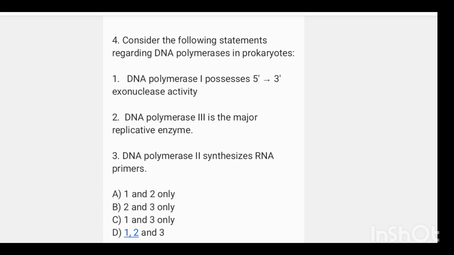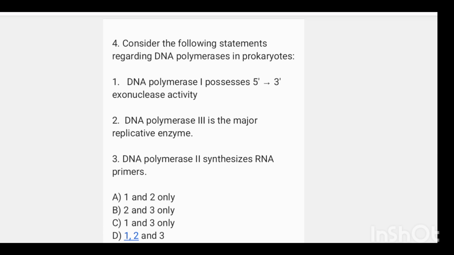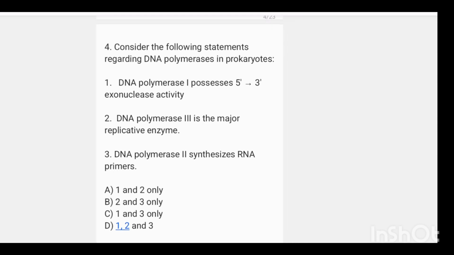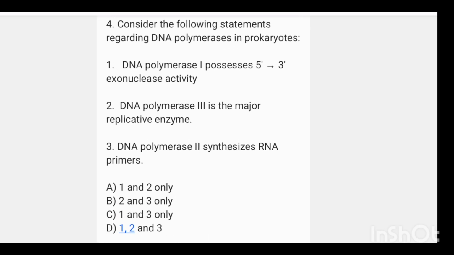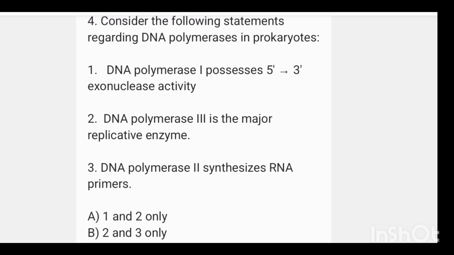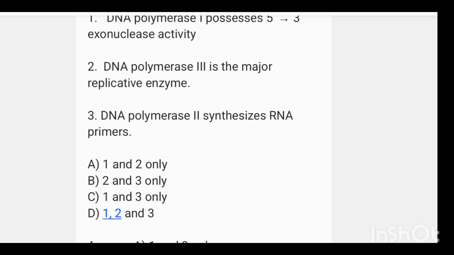So the statements are regarding DNA polymerases in prokaryotes. First statement, DNA polymerase 1 possesses 5' to 3' exonuclease activity. That is correct. Second, DNA polymerase 3 is the major replicative enzyme. That is also correct. DNA polymerase 2 synthesizes RNA primers. That is a wrong statement. So here the correct answer is option A, 1 and 2 only. That is, DNA polymerase 1 possesses 5' to 3' exonuclease activity and DNA polymerase 3 is the major replicative enzyme. Then next question.